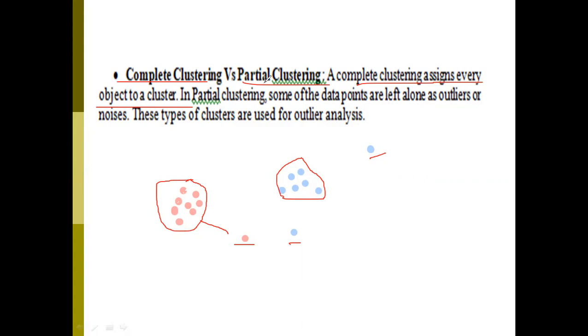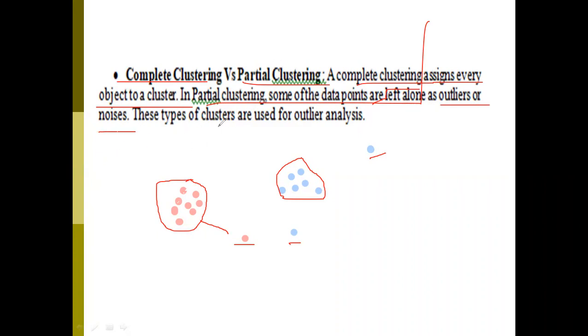It's almost near to the partitional clustering we have seen in the previous slide. Here we can see three kinds of outliers. In partial clustering, some of the data points are left alone as outliers or noise.